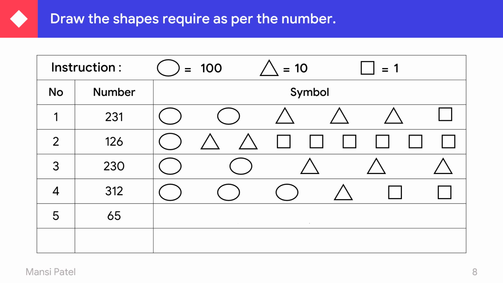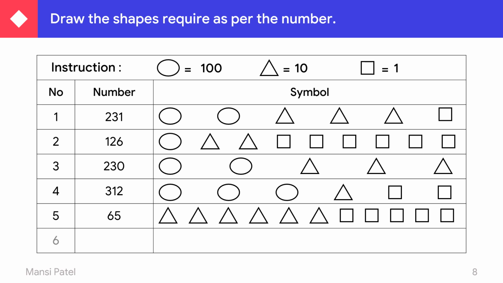Number 5, 65. See here, there is no hundreds place. There is only tens and ones place. So, tens place, that is the 6. Which symbol are we using for tens? That is the triangle. So, how many triangles do you have to draw? 6 triangles. 1, 2, 3, 4, 5 and 6. And 5 represents ones. And which symbol are we using for ones? Square. So draw 5 squares. 1, 2, 3, 4 and 5.